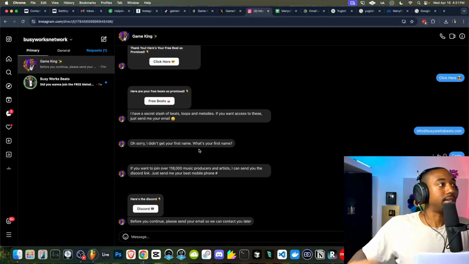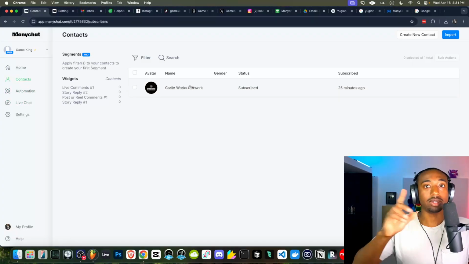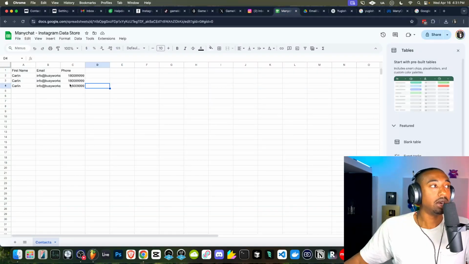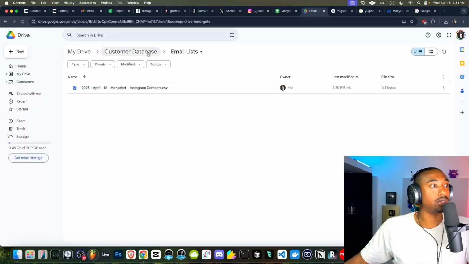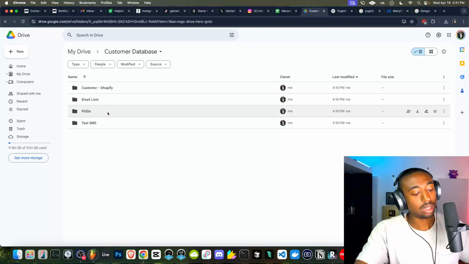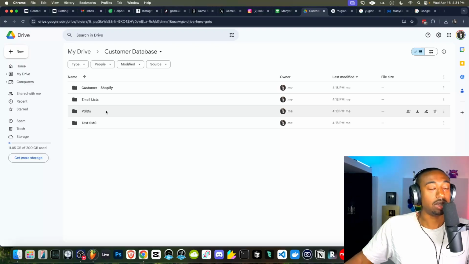Okay, so I showed you guys how to create that in ManyChat. And here's the step I forgot to say in ManyChat actually. Once you guys export your PSIDs, I showed you guys how to store the information and collect your data on Google Sheets. And I showed you guys how to store your information in your Google Drive when it comes to your customer database of PSIDs, which are used for Facebook ads later down the line. And basically, it's not their email address. It's a number given to a user on a Facebook account.